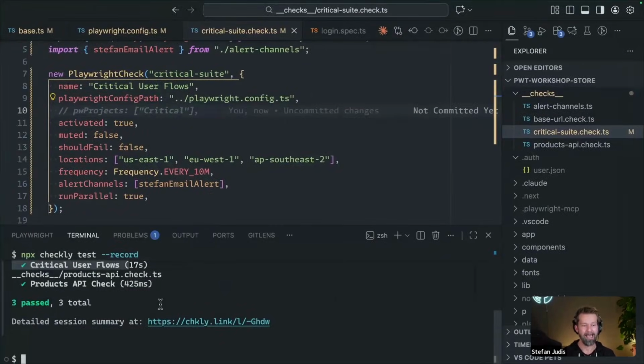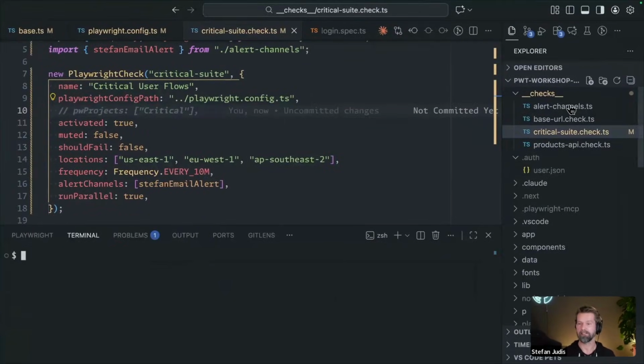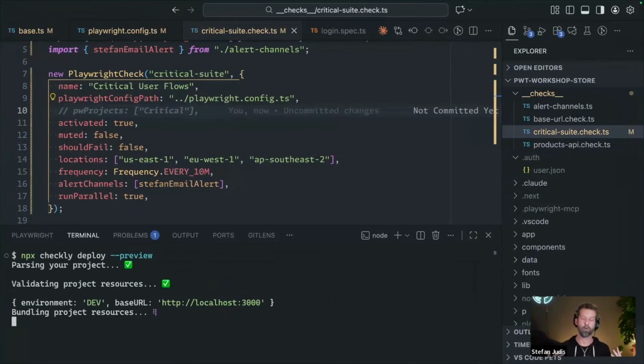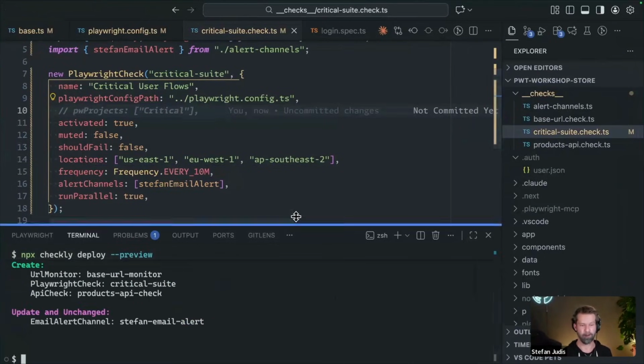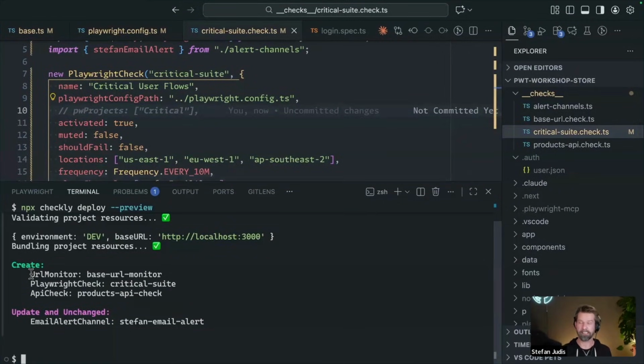Cool. So now that we have our setup here, we have an alert channel, we have an uptime monitor, we have an API check, and our Playwright check suite, it is literally just another command to turn that on and run it as production monitoring. What we can do here is run npx checkly deploy. And thanks to the preview flag, let's do preview, we can have a look at what we would actually deploy if we would run the deploy command, right? In this case, we would create a new URL monitor, a new API check, and our new Playwright check suite that is included in this project. Also, the email alert channel was already there, but this already looks good to me.